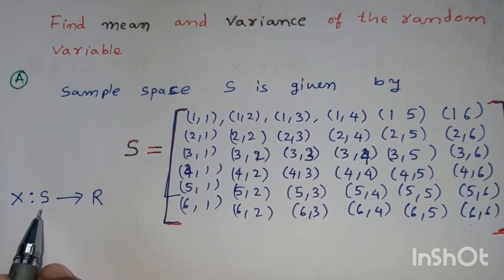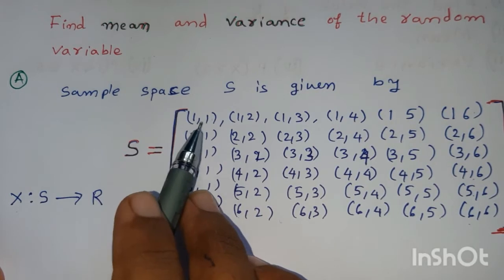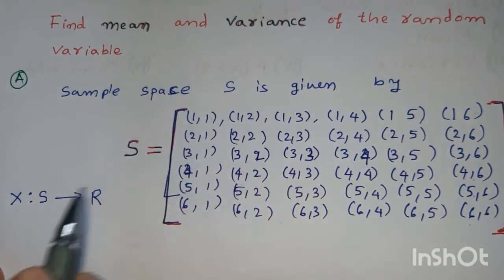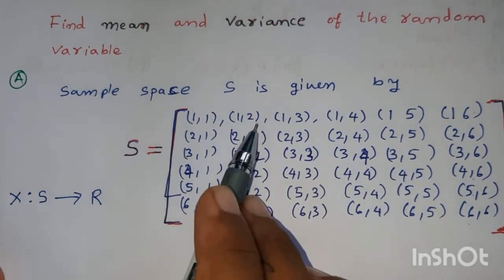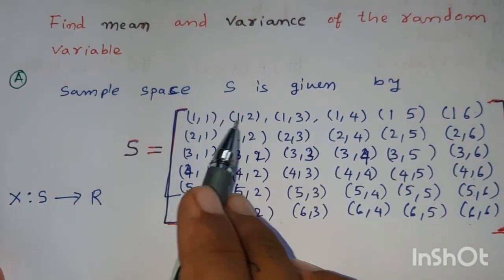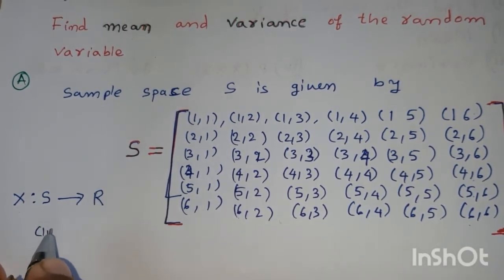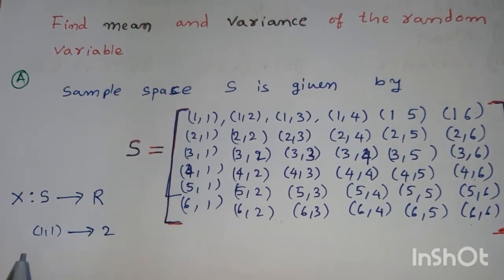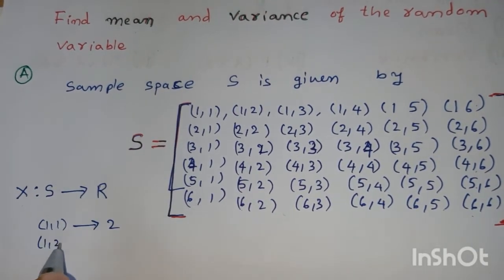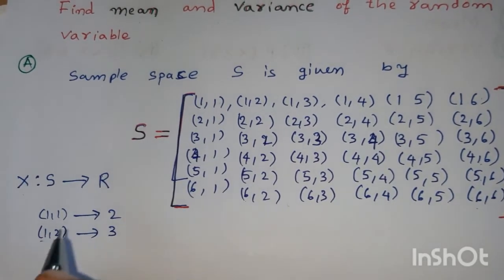S means sample space. Now X maps 1 1 to 2, since 1 plus 1 is 2. Similarly, the image of 1 2, which is in S, is 1 plus 2, that is 3. So 1 1 is mapped to 2 and 1 2 is mapped to 3.